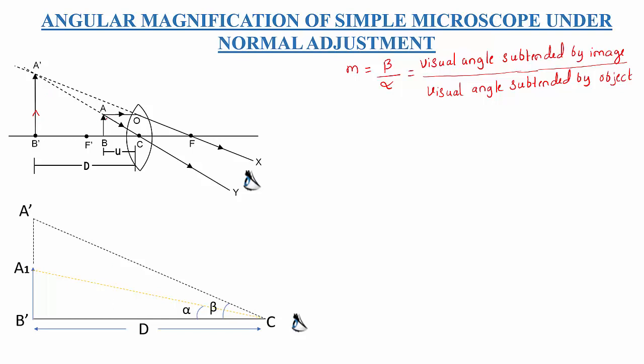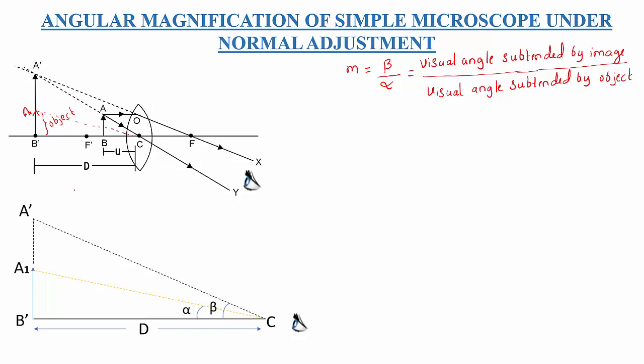So AB is displaced to the least distance. Let us take it as A1B dash. A1B dash is the object, displaced to the least distance. A dash B dash is the image. Now we can easily get the angle subtended by the object and the angle subtended by the image.